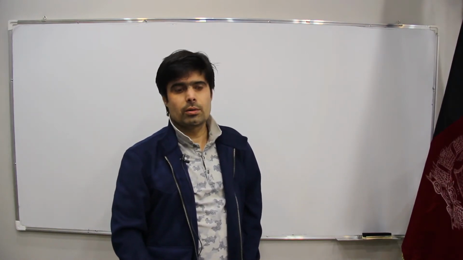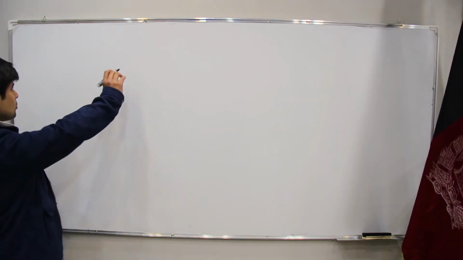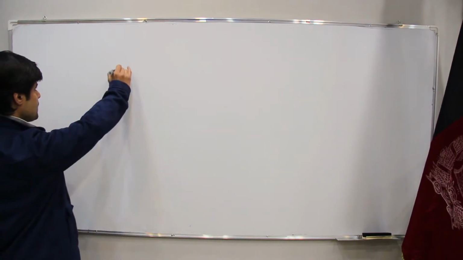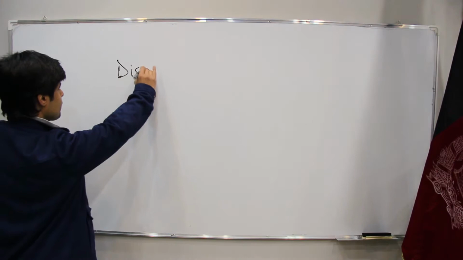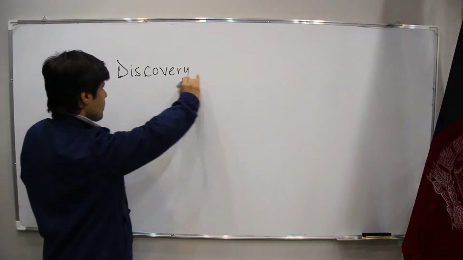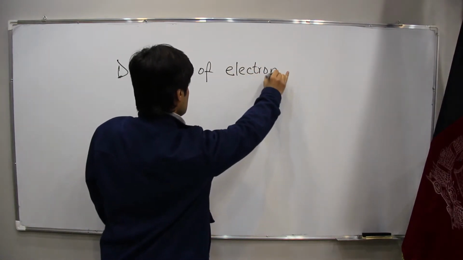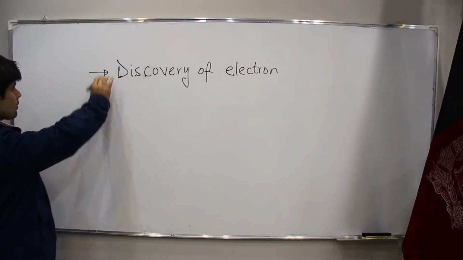Today we are talking about the discovery of electron. First, I will write the aims or the goals that we are talking about, and second, we will proceed, inshallah, with our lesson. The main purpose we are talking about is first, discovery of electron. This is our first topic.